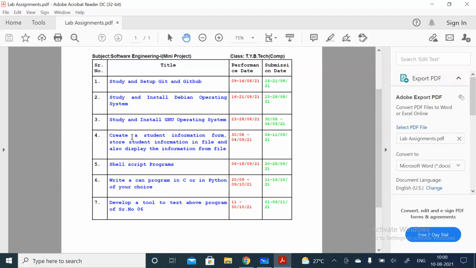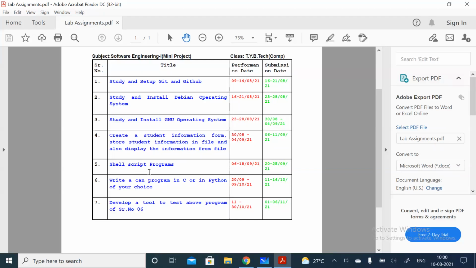You can decide these fields, but here you need to use file handling. I'll give you two options for file handling. One is C file handling, and second is Python file handling. But I think you have studied Python in first year, right? So it's better to use Python file handling. Using that, you need to implement this assignment.